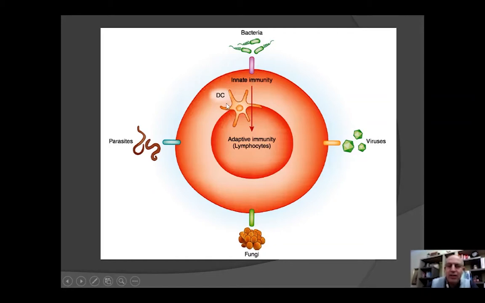We need antigen-presenting cells. They will capture the infectious agents, either bacteria, viruses, or any agent, and present them to the adaptive immune system. That's why in COVID-19, we have a strong reaction of the immune system, especially in order to stop the infection or the spread of the infection during the first days of the disease.